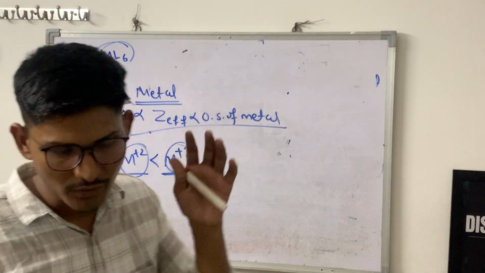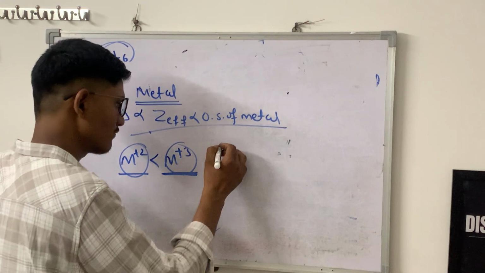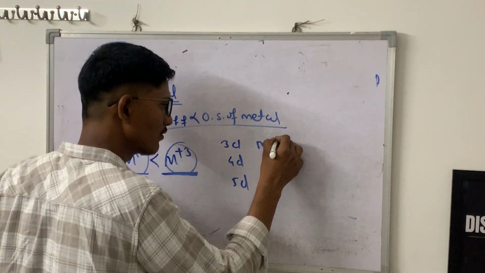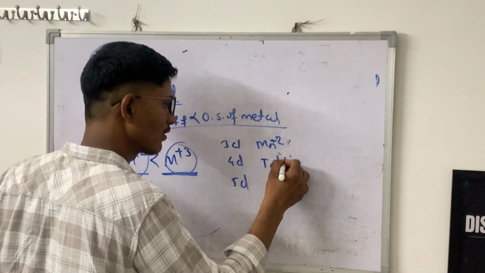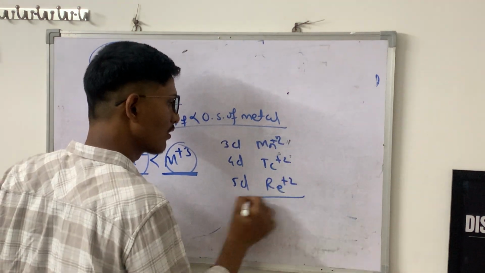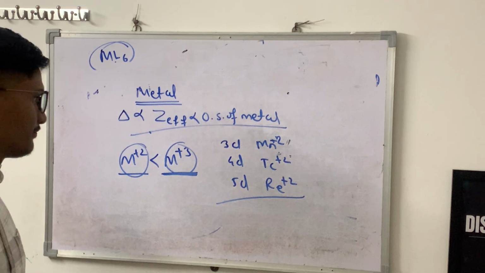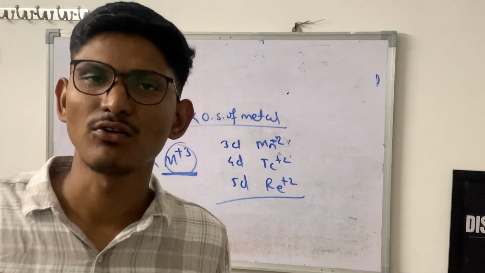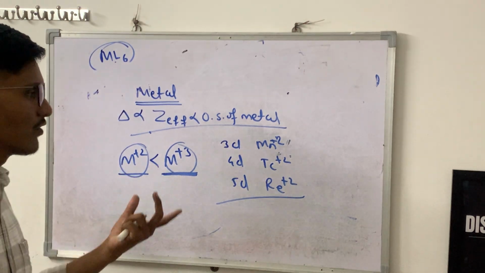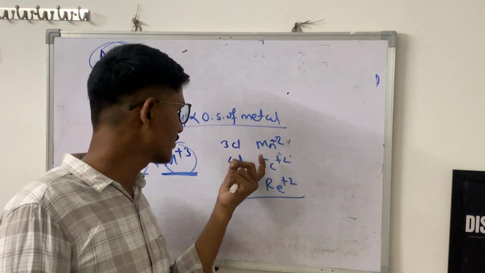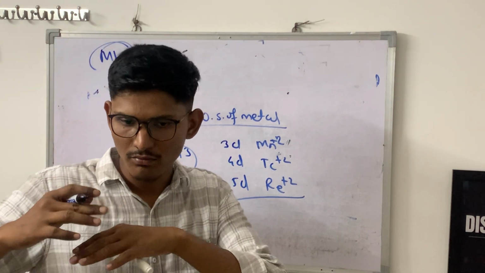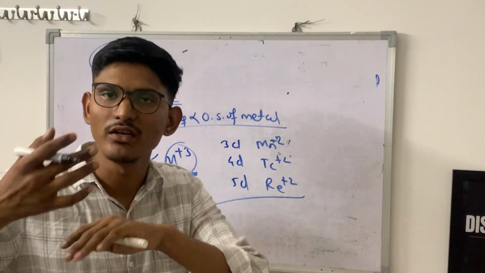Okay, so while going from top to bottom, from 3d to 4d to 5d, because of the lanthanide contraction or a similar contraction, what happens? Size remains nearly equal, but the number of protons increases.